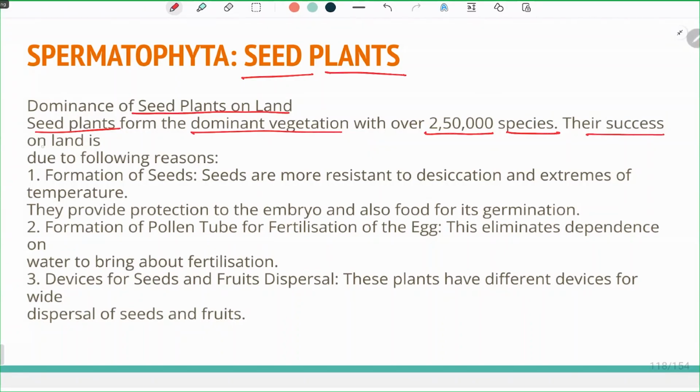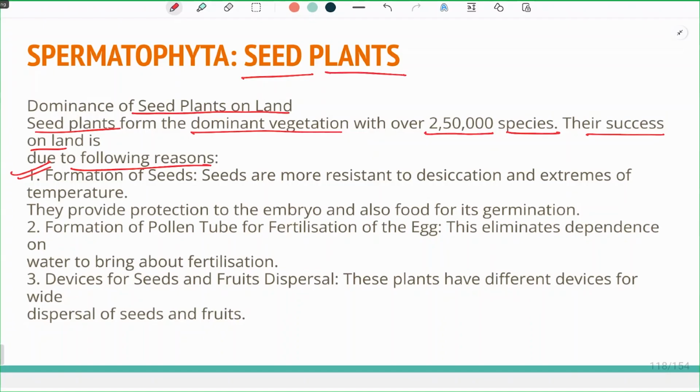Their success on land is due to the following reasons. There are some reasons why these plants could thrive in conditions which were not really favorable. Only when plants survive in unfavorable conditions will the species evolve.